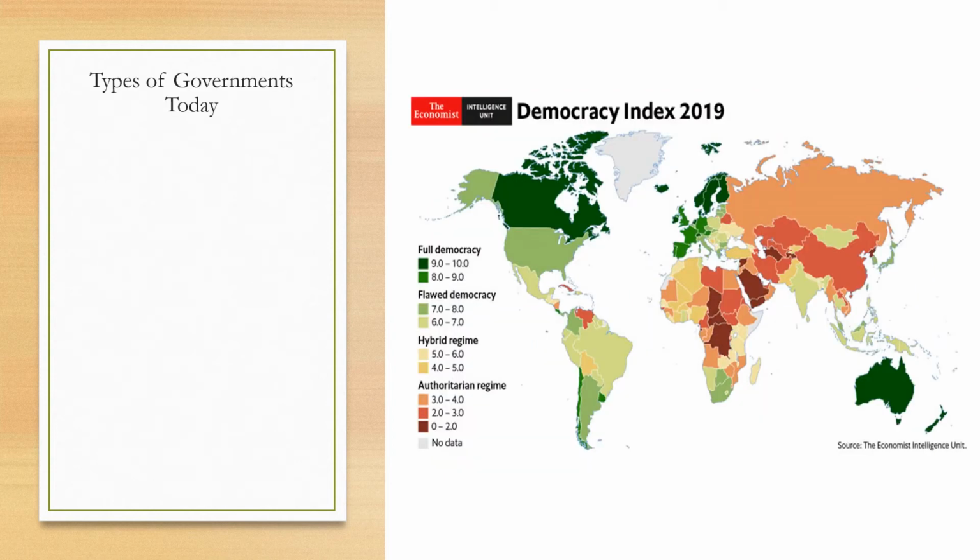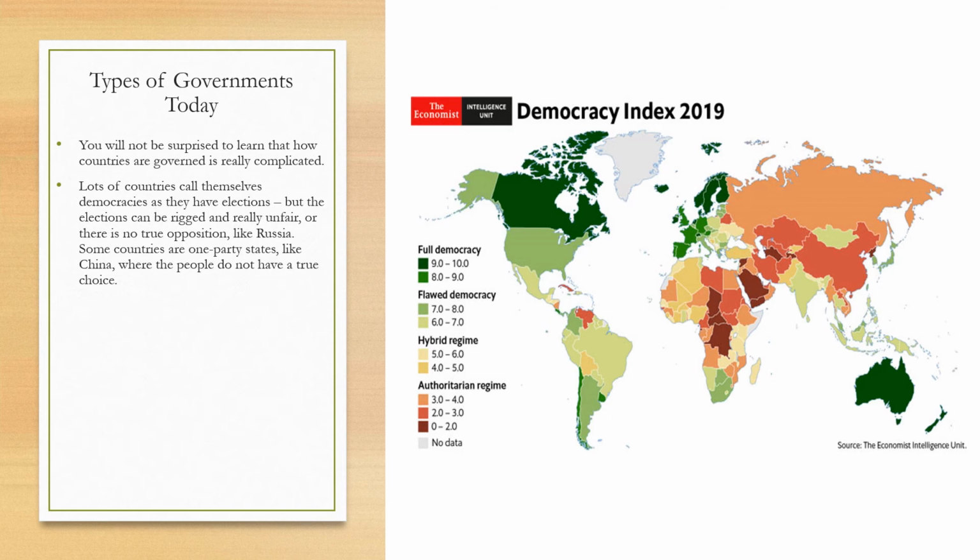This is a picture in a very good, respected magazine called The Economist, and this is a map of the world showing how democratic or undemocratic countries are. So you'll not be surprised to learn that how countries are governed is really complicated. Lots of countries call themselves democracies as they have elections, but the elections can be rigged and really unfair, or there's no true opposition, like in Russia. Some countries are one-party states, like China, where the people don't have a true choice.